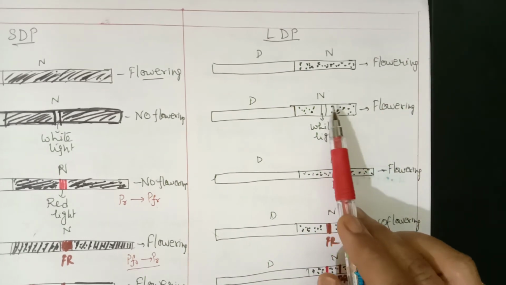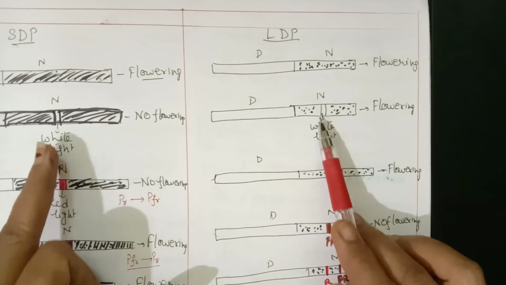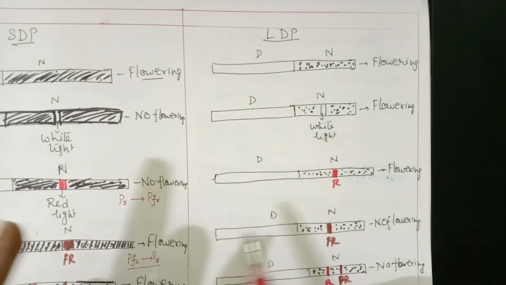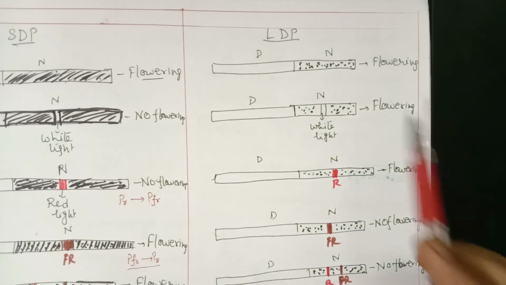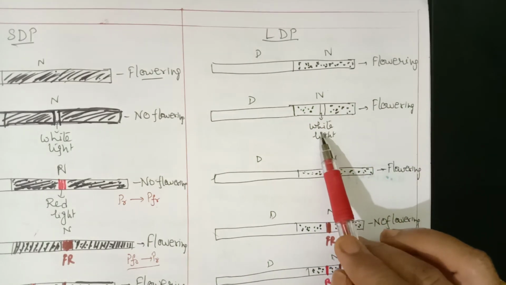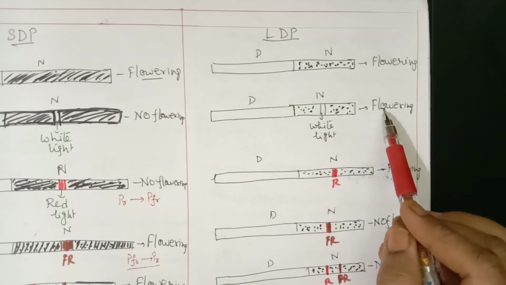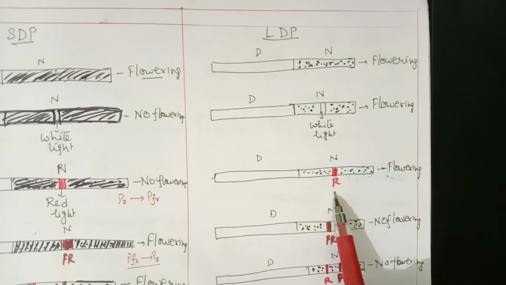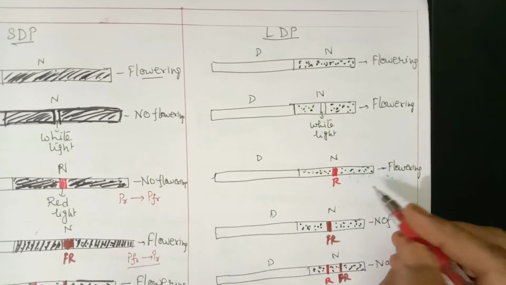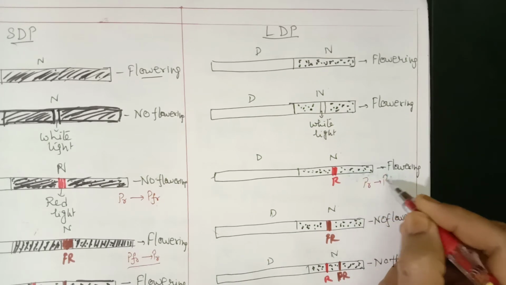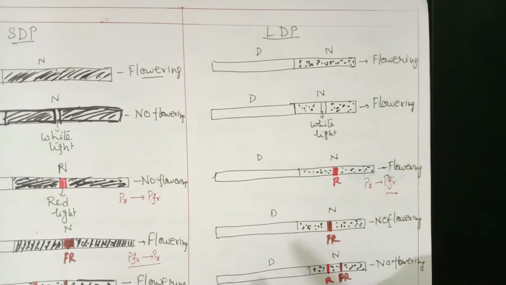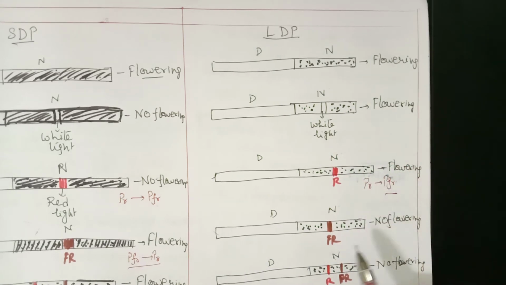Second case: if night time is interrupted by white light, we find just the opposite. If you keep comparing, you will find just the opposite. So when night time is interrupted by white light, there is flowering. Then the third case: night time interrupted by red light. What happens? PR is converted into PFR. When PFR is present, that will induce flowering in long day plants. So here we find flowering.